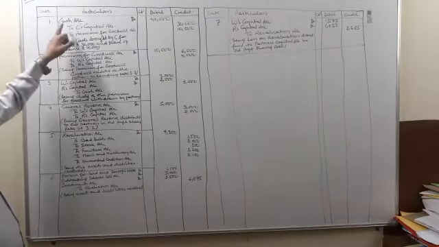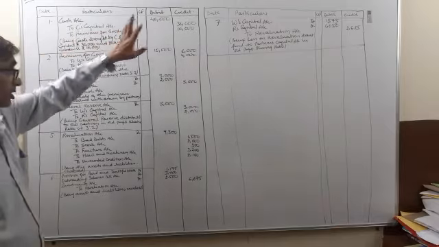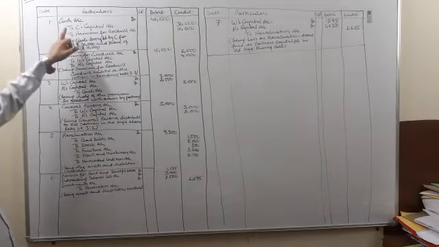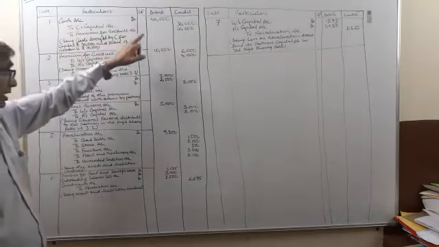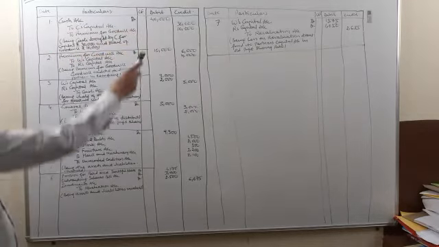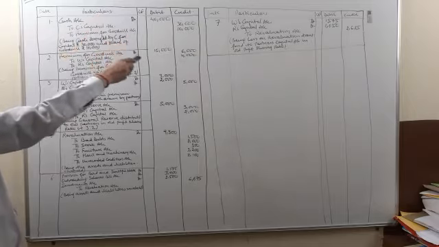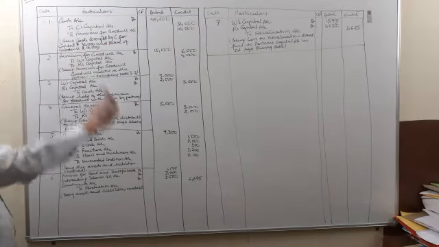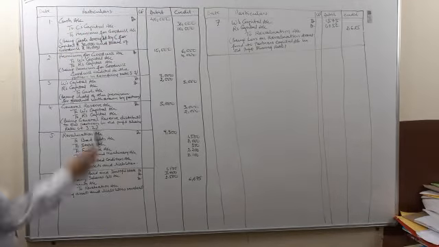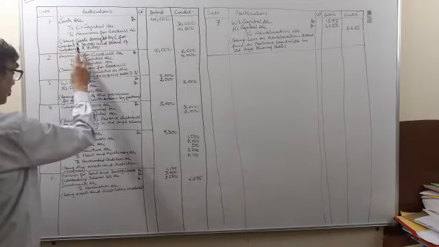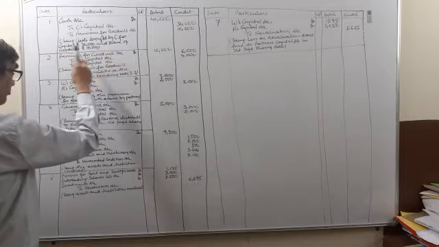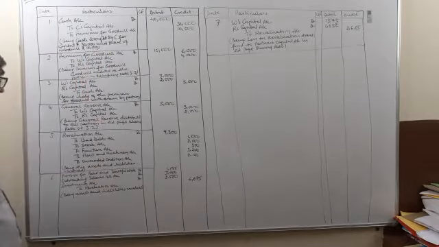Same thing, cash account will be debited rupees 40,000. To C's capital account 30,000. To premium for goodwill account 10,000. This is the amount of goodwill and cash that the new partner is bringing in. Being cash brought by C for capital rupees 30,000 and share of goodwill rupees 10,000.